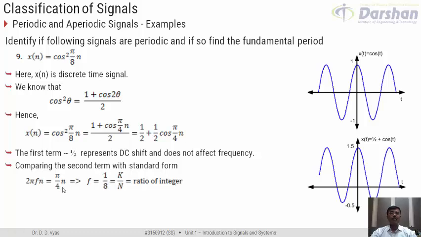For a discrete time sinusoidal signal, the signal is periodic only if its frequency is a ratio of two integers, and here 1 by 8 basically gives us the ratio of integers. So we can say that x of n is periodic, and what would be the period of x of n? The period of x of n would be equal to capital N, which falls here in the denominator, which can be compared with this 8. So N would come out to be equal to 8. So again, x of n is periodic with period equal to 8 samples per cycle.